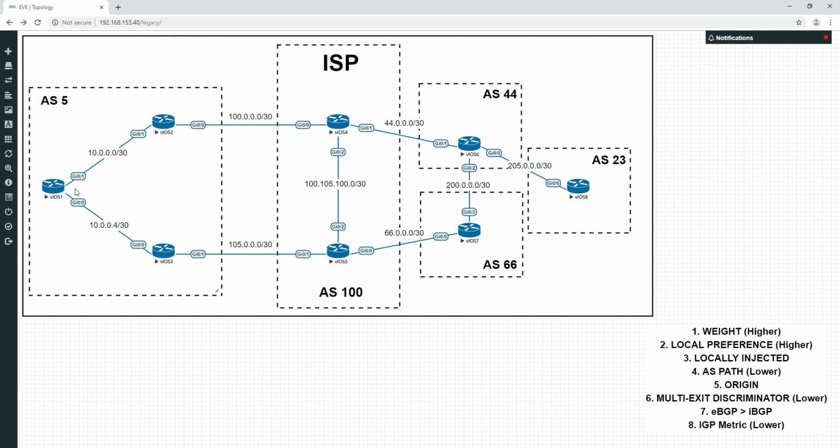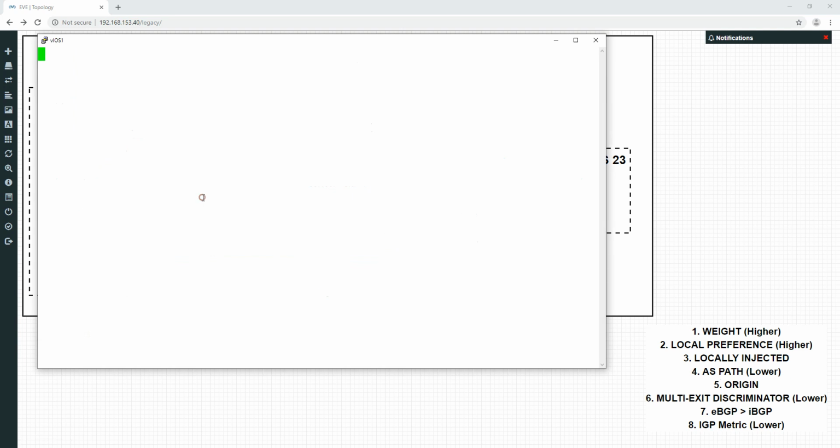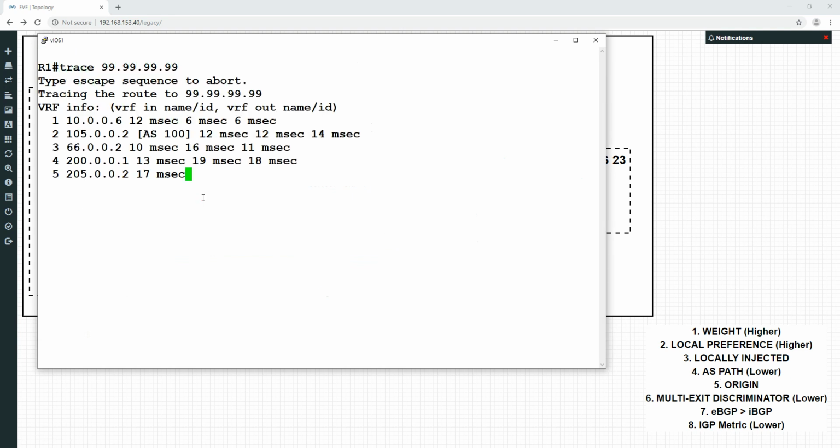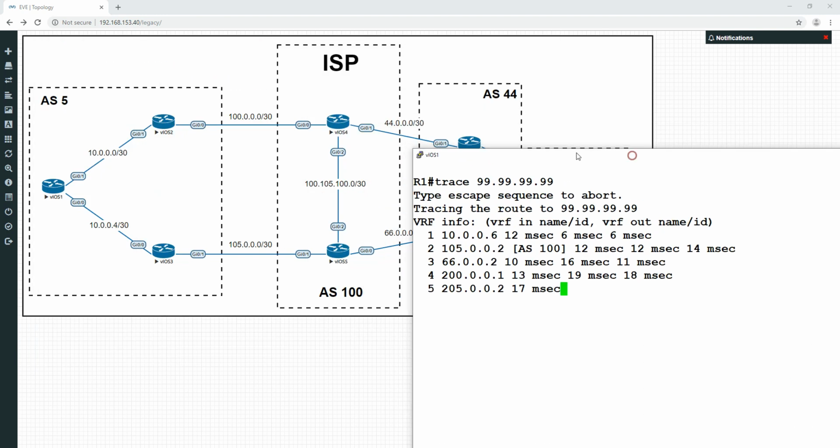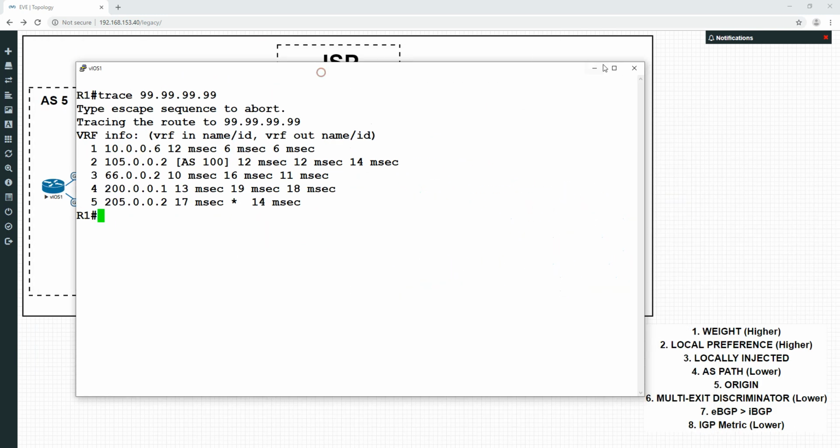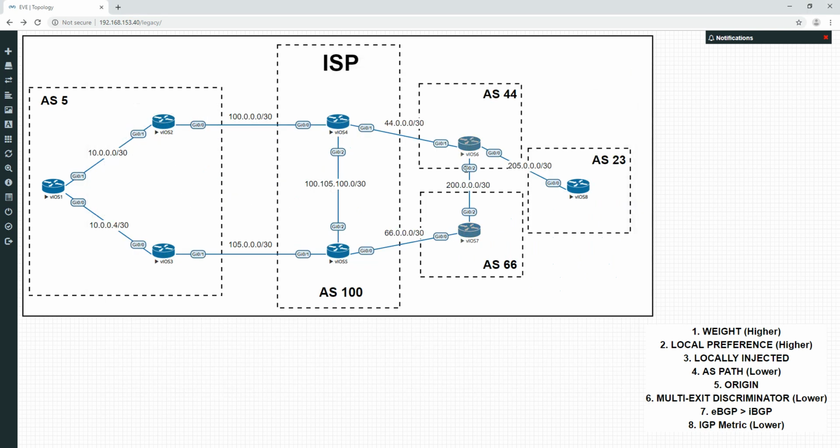So if we go to, like I say here, and we trace to the 99, our local preference is overriding it and we're sending it down the bottom path. So that is how AS path works. It just works by effectively stamping. Think of a stamp at the passport. The more stamps you get, the less desirable the route is, because it is seen to be a longer path, so to speak, in the eyes of BGP.